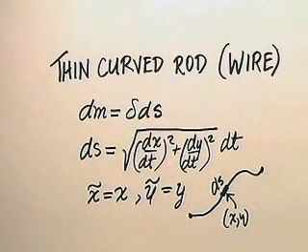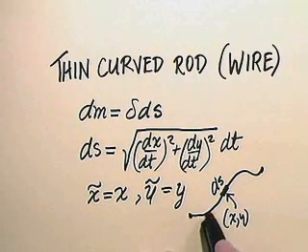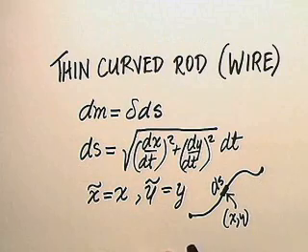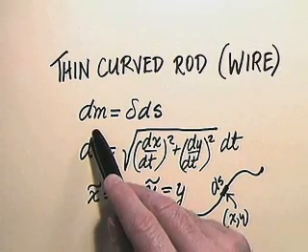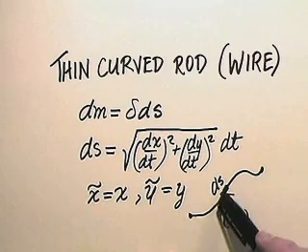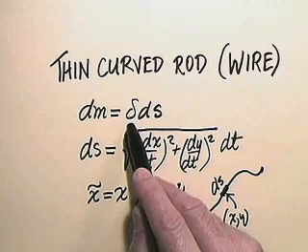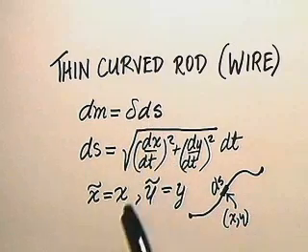Suppose we have a thin curved rod or wire that's bent into a certain shape. Imagine this curve is actually a wire with density delta at each point, and ds is a little bit of arc length along this curve, so the little bit of mass dm is simply the density times the little bit of length ds.